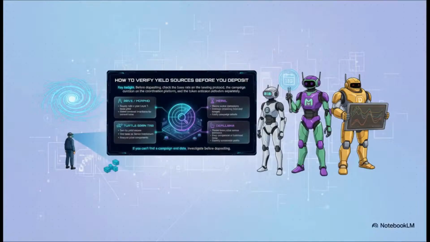And you don't have to go digging around in the dark for this stuff. There are some fantastic tools out there. You can go straight to lending protocols like Aave to find the base yield. Then you can check out platforms like Merkle to see what campaigns are running and when they end. And for a great big picture view, DeFi Llama is just awesome for tracking yields across the whole ecosystem.